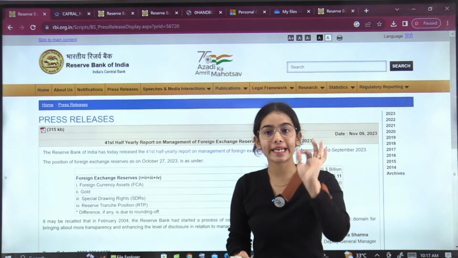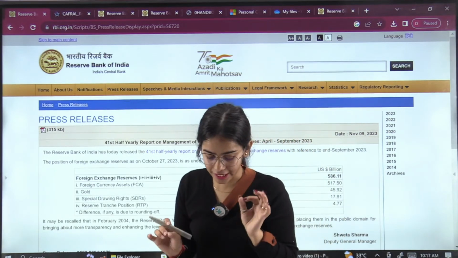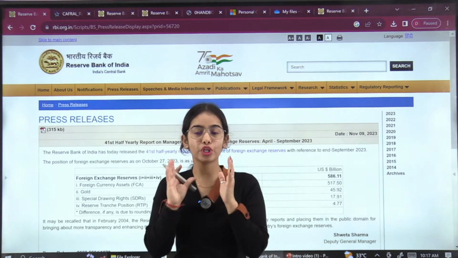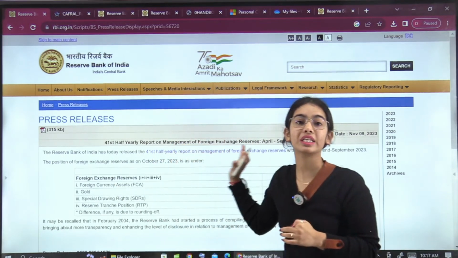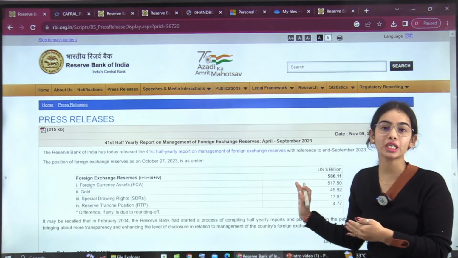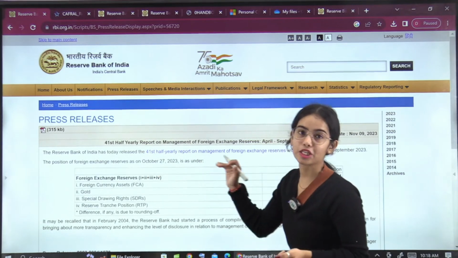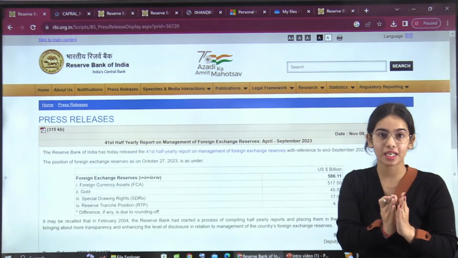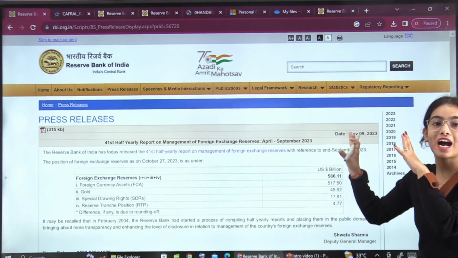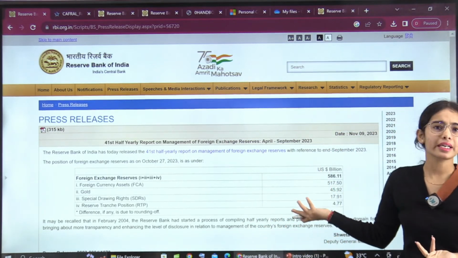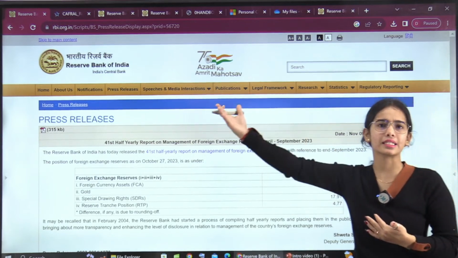Getting the logic or not? Tell me, getting the logic or not? Because the RBI website is all about the logic, putting your logic. Why you need to leave this notification is because every 2 months you are getting new data for the foreign exchange reserves from the Monetary Policy Committee. So if this report would have been released near to the examination, it is important. Otherwise, it is not going to be relevant till the examination. Okay.